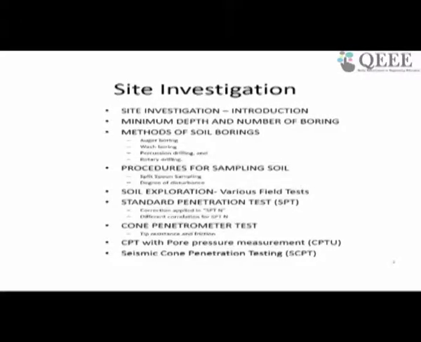So regarding today's topics, what we'll cover is, first we'll introduce site investigation, then some of the boring methodology, then we'll discuss the sampling techniques and various exploration techniques. Then we'll discuss some field tests like SPT, CPT and SCPT.